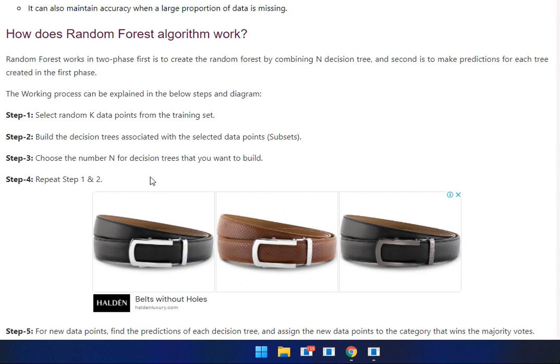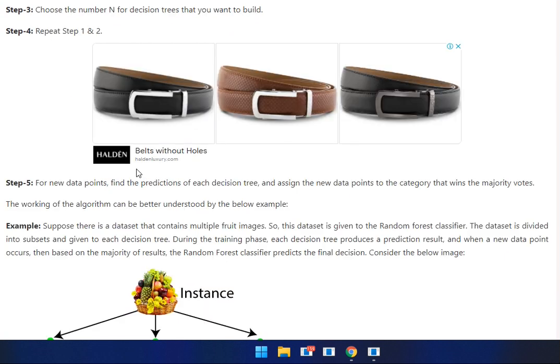How does the random forest work? First step, select random k data points from the training set. Step 2, build the decision trees associated with the selected data points, the subsets. Step 3, choose the number n for the decision trees you want to build. Step 4, repeat steps 1 and 2. Then step 5, for new data points, find the prediction of each decision tree and assign the new data points to the category that wins the majority votes.